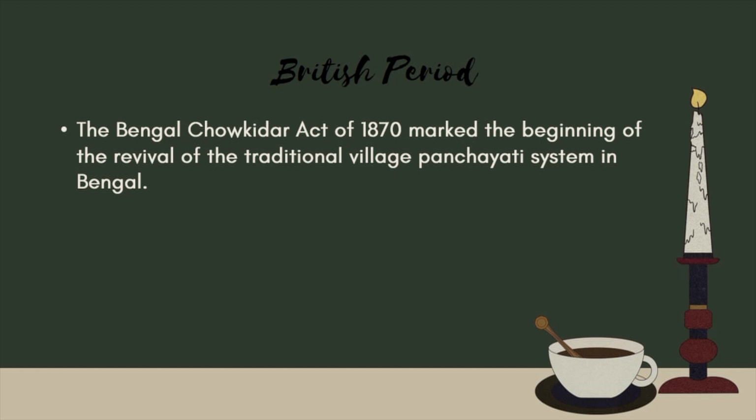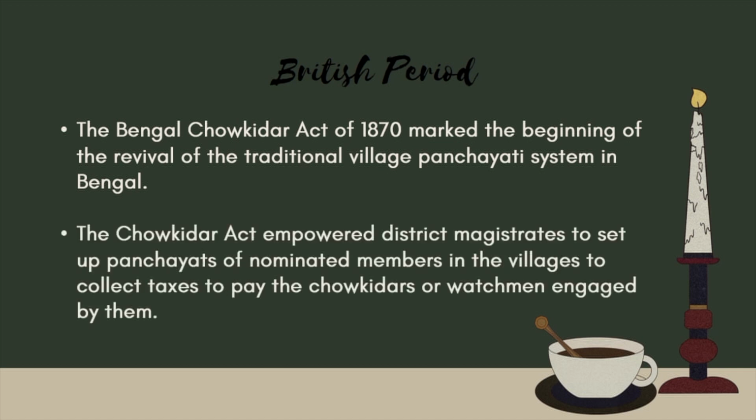So we can remember the Bengal Chaukidar Act of 1870. The Bengal Chaukidar Act of 1870 marked the beginning of the revival of the traditional village panchayati system of Bengal. Chaukidar means a protection for that particular area. The Chaukidar Act empowered district magistrates, that is, giving them the power to make judgment, to set up panchayats of nominated members in the villages, to collect taxes, and to pay the chaukidars or watchmen engaged by them.